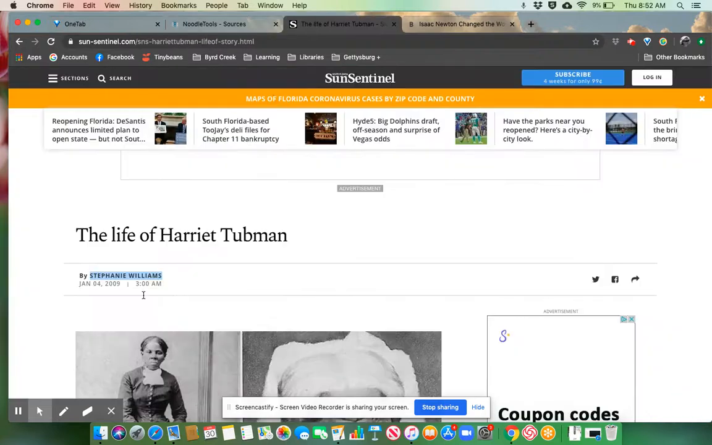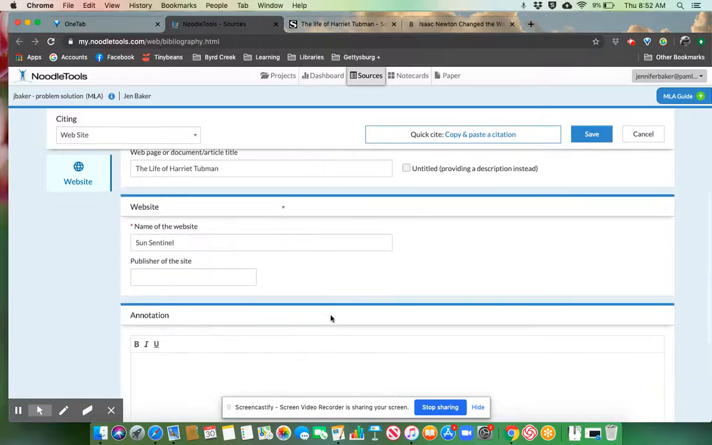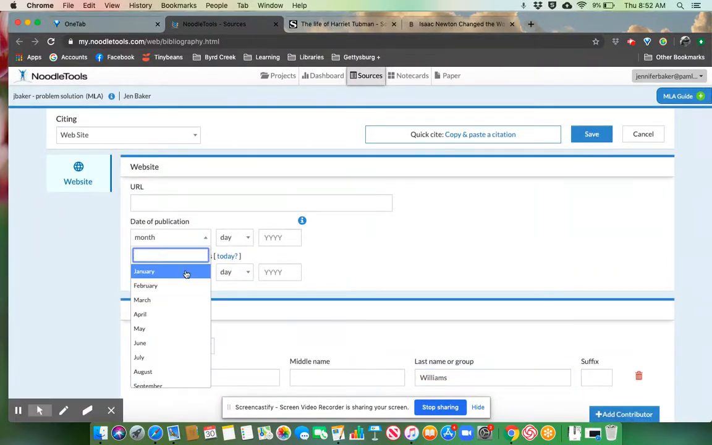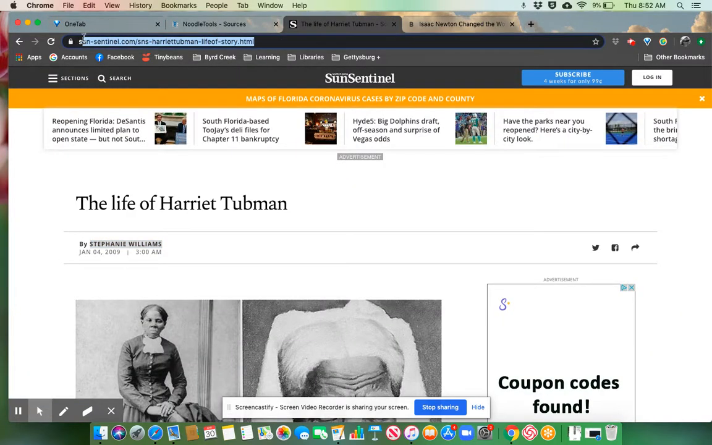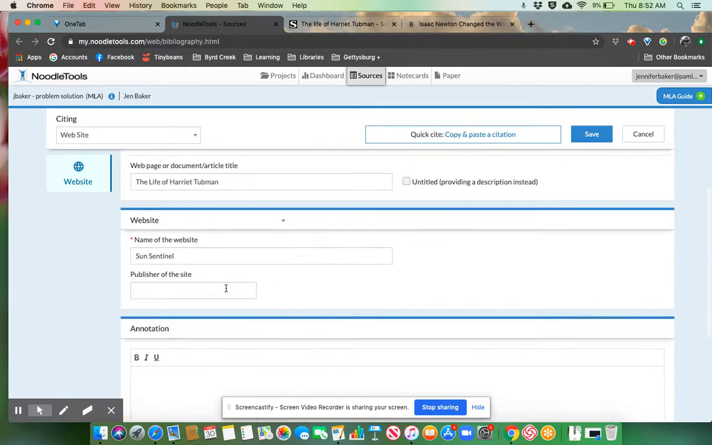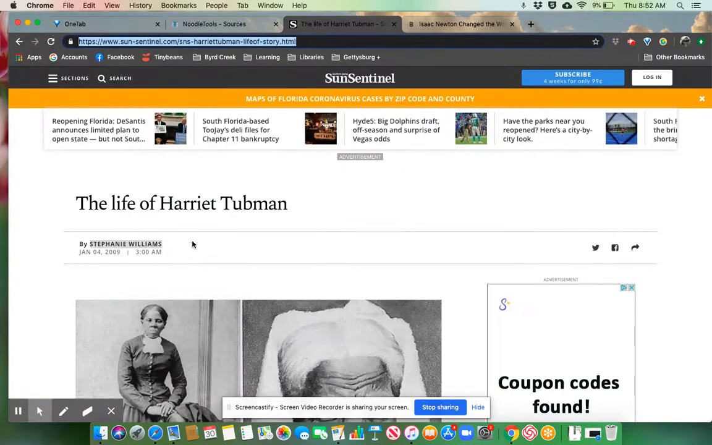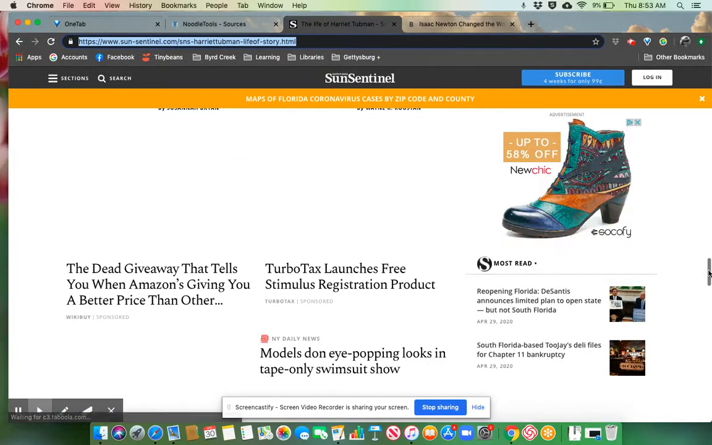All right, and now we need the date of publication, which was January 4th, 2009. The URL, that's this up here, the whole thing. We're just going to Control C and Control V, and then we accessed it today. And then they also want the publisher of the site. The publisher of the site is generally at the very bottom of the page. Okay, whoa, this one's going to keep going, keep going, keep going.